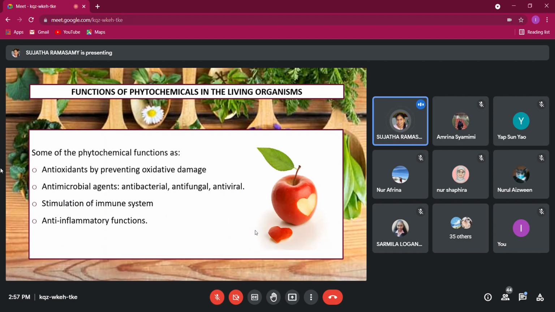And this phytochemical also has some therapeutic effect. They are a good antioxidant. Okay, prevent from, fighting free radicals. They are good antimicrobial agents, for example antibacterial garlic. Okay, consuming garlic also can help, especially very good for UTI. It also can boost your immune system. Okay, you're taking fruits, it's also helping to boost your immune system. Okay, and also a good anti-inflammatory agent.